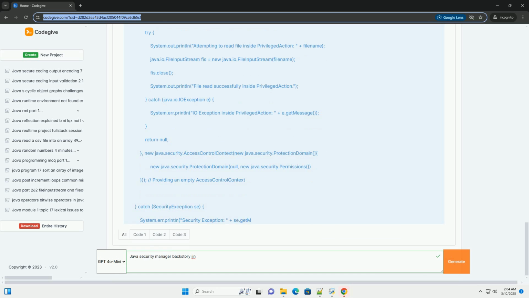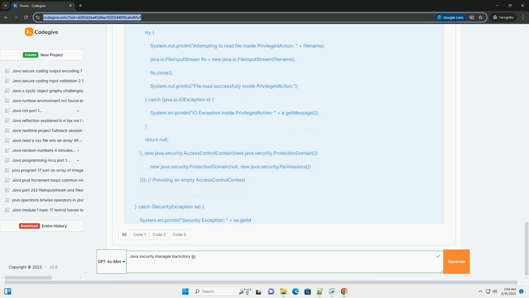The Java Security Manager was designed to address these problems. It was introduced in Java 1.0 as a core component of the Java security architecture. Its primary purpose was to control the actions that Java code could perform. It acts as a central gatekeeper.